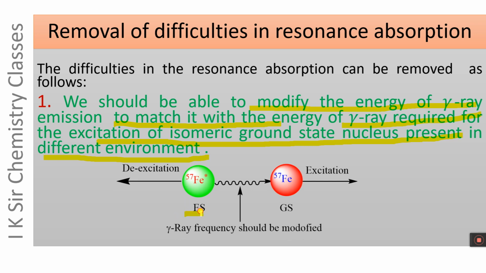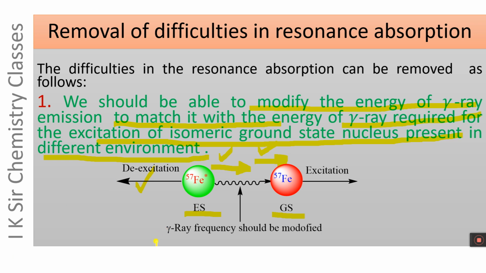This is the excited nucleus. It is the ground state nucleus. The excited nucleus emits gamma rays and undergoes de-excitation. The ground state nucleus absorbs gamma ray and undergoes excitation. For resonance absorption, the energy of emitted gamma ray should be equal to the energy of absorbed gamma ray.